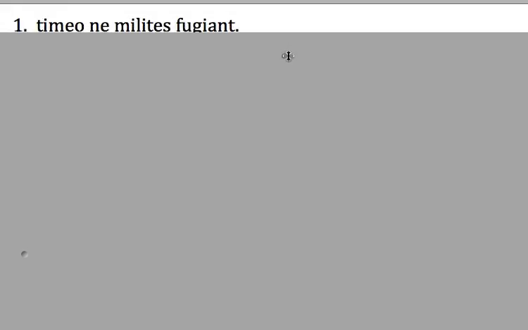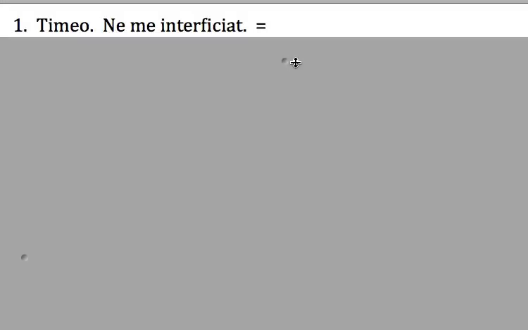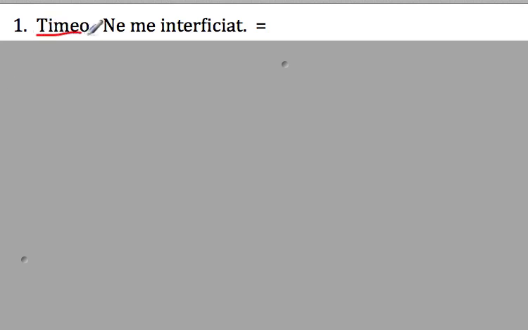So, we're going to harken back to the very, very early days of Latin. That's wrong. Let's try this. Here we are, back at the very, very early days of Latin. Okay, so way, way back when, there was this dude, and he was scared. And so he said, timeo, which means, I am afraid. Okay? And you're wondering, why was he afraid? If we look at this next sentence here, we'll figure out why he was afraid. He thought somebody was going to kill him.